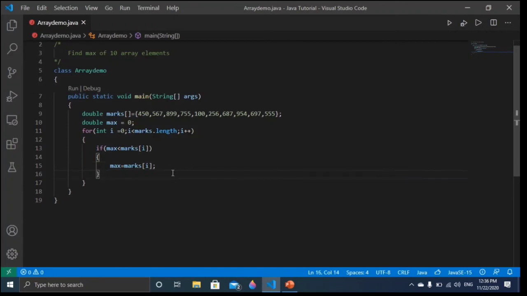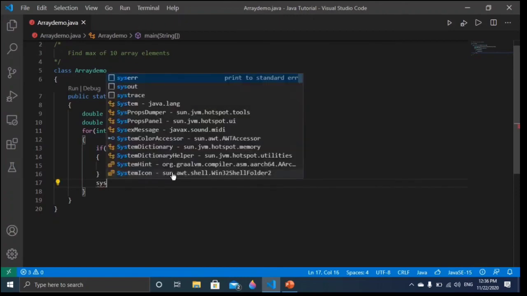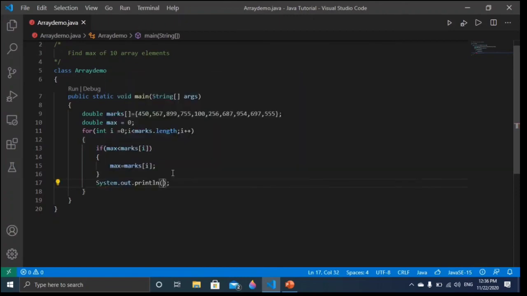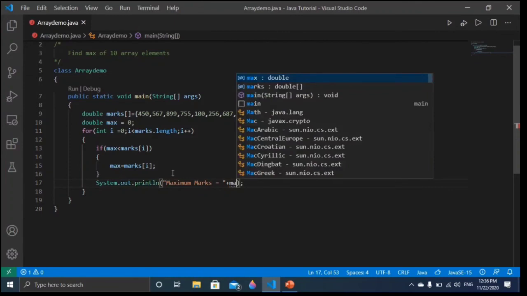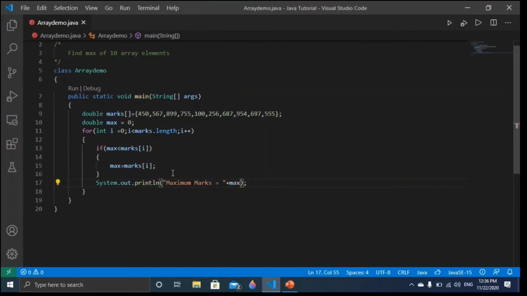And now I want to print the maximum mark. So I will write here System.out, and here I will print a message, maximum marks is equal to, I will put here plus, then I will write here max. Let me save and let me run it.